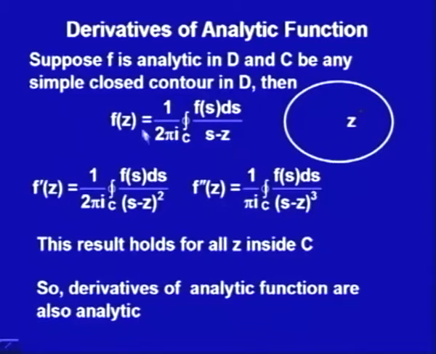So, all these results would hold true: my f z would be analytic, it will possess derivatives of all orders, and those derivatives will also be analytic. Now, we have actually proved one important result.